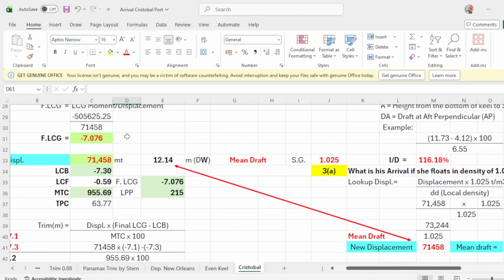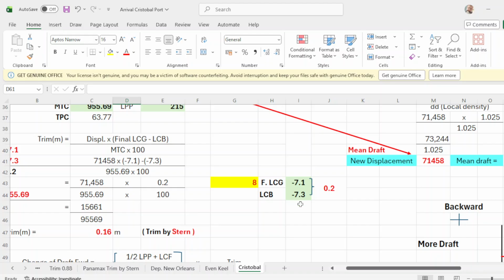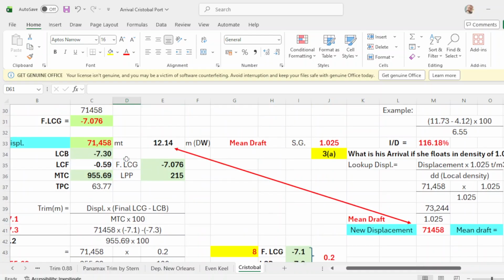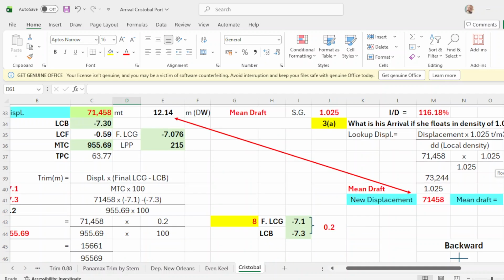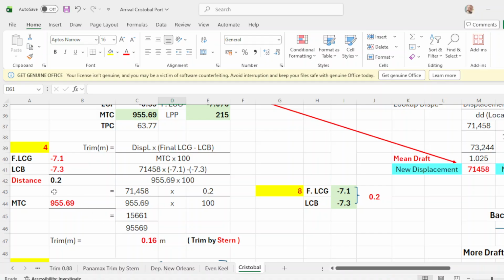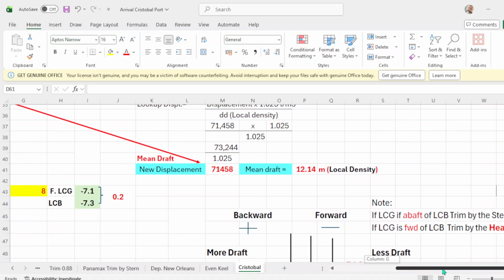So we just round this up to negative 7.1. Okay, and the LCB is 7.3. So you have now here, and the difference distance is 0.2, which is this one. Okay, now we apply this to the